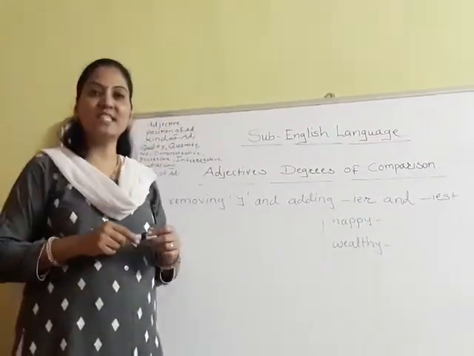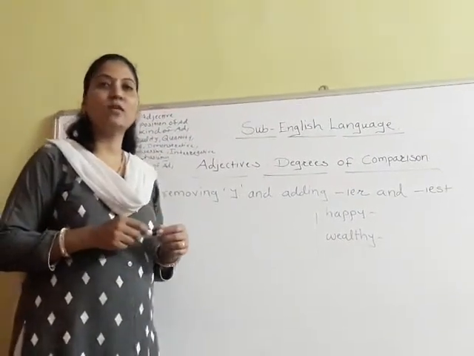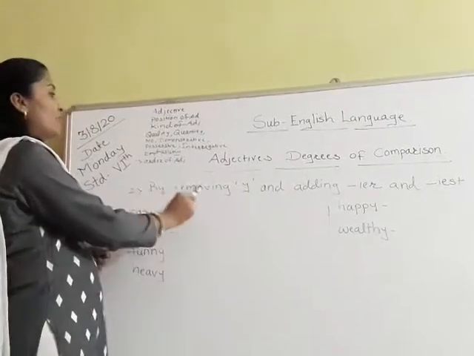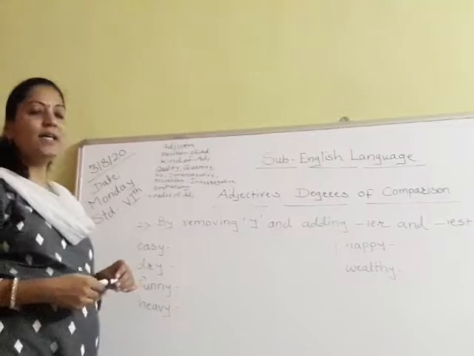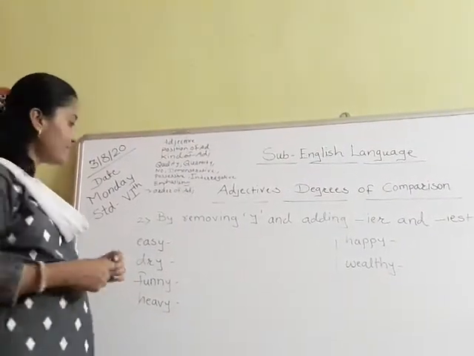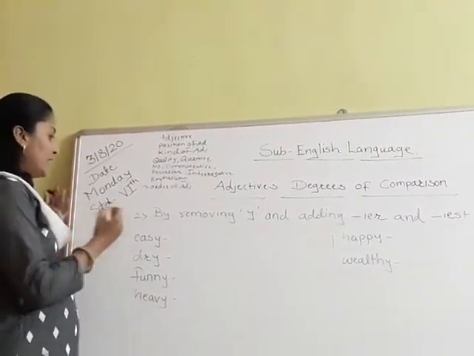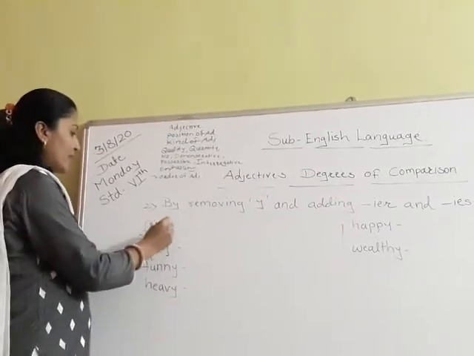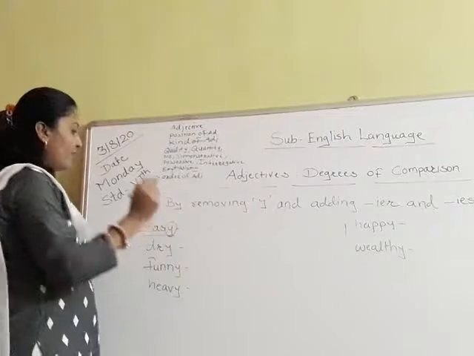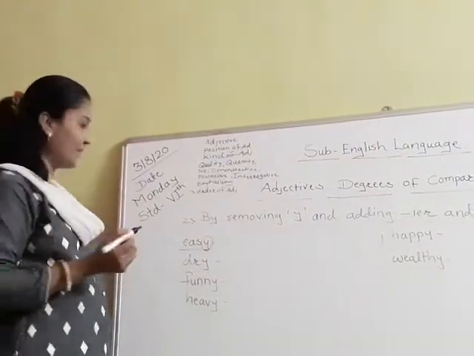Now, students, which is the second rule that we are going to see now? By removing y and adding ier and iest to that word. Now, see this spelling. E-A-S-Y. Can you see y here in this spelling? Yes. We can easily find the y here.